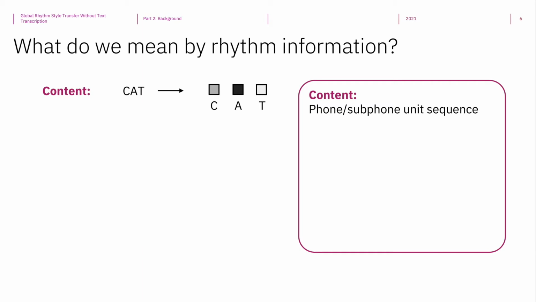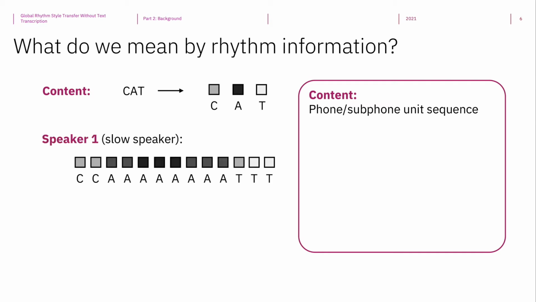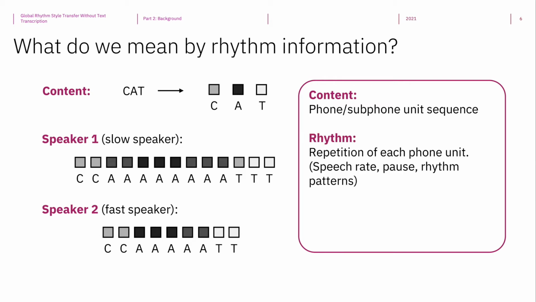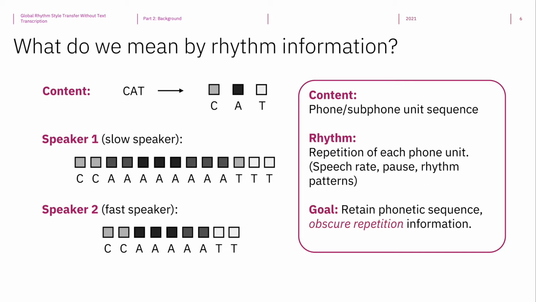If a slow speaker were to utter the word, he or she would produce a frame sequence like this, where each phone is repeated for many frames. If a fast speaker were to utter the word, each phone is repeated for fewer times. Such information about how each phone is repeated across frames is what we refer to as the rhythm information. It characterizes the speech rate, pause, and other rhythm patterns of a speaker. Under this perspective, the goal of disentangling rhythm translates to retaining the phone sequence information while obscuring the repetition information.